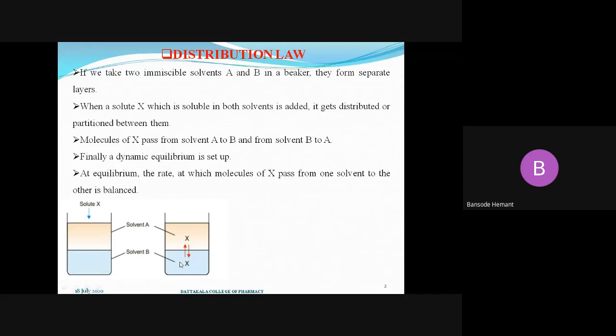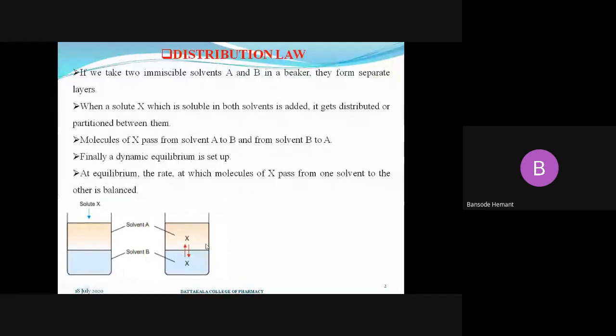The solute X will be present in the solvent A layer and in the solvent B layer, and the rate at which it passes from A to B and B to A depends upon its concentration.